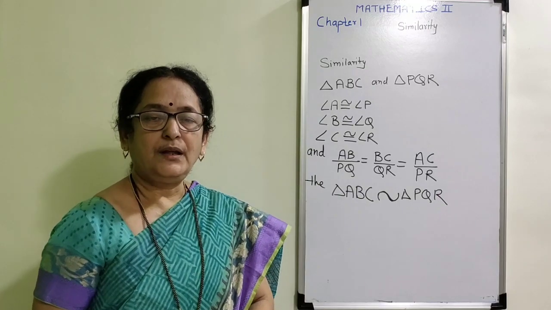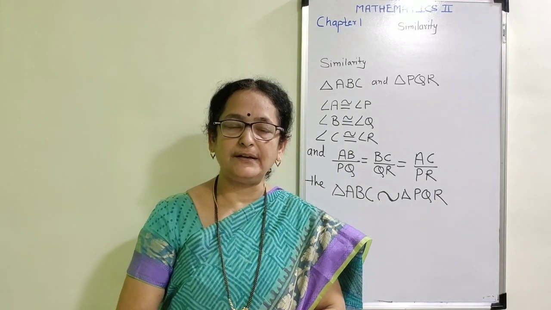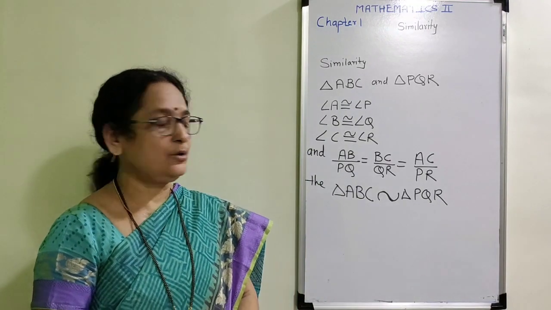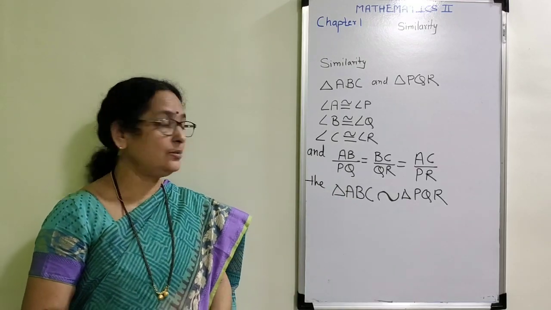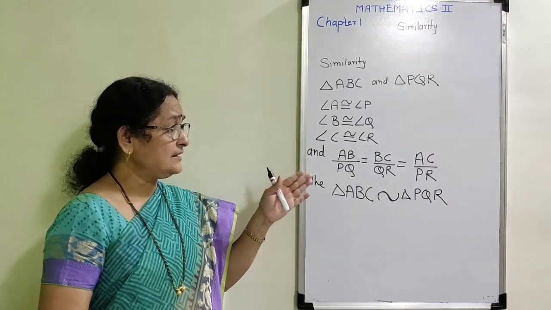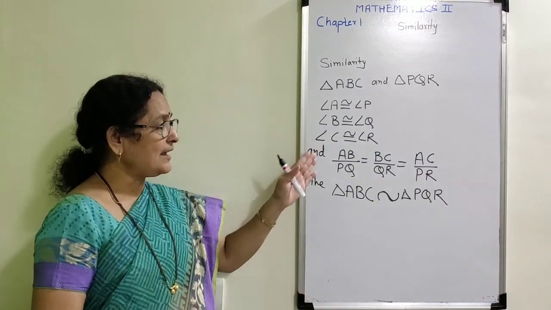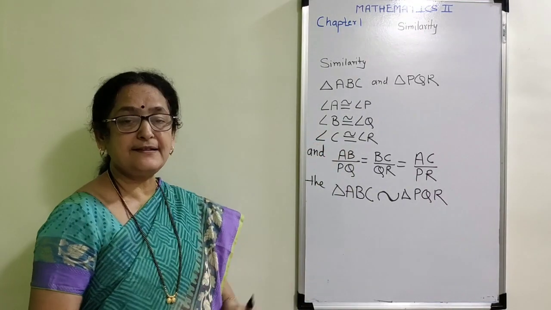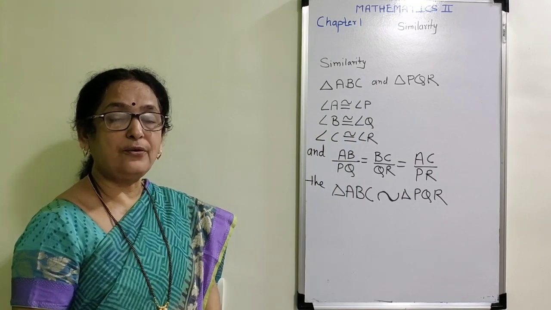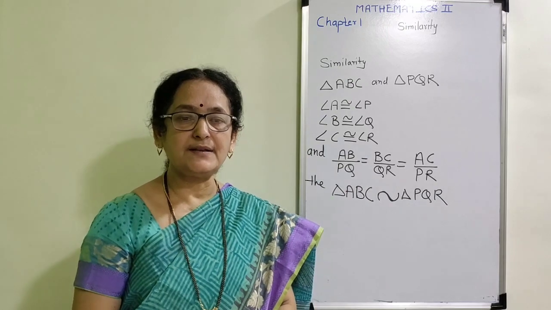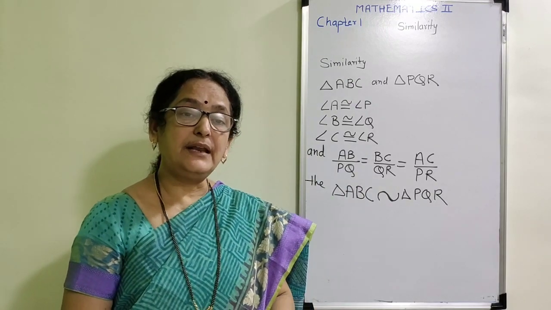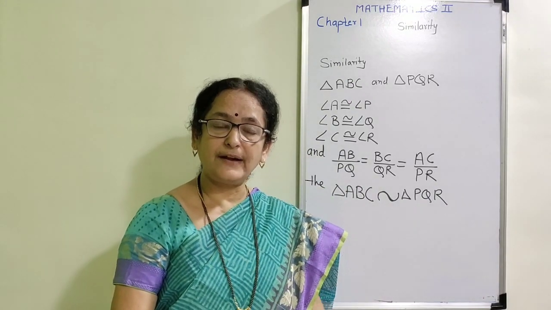Now mathematicians have proved that for each and every pair of triangles, to prove that the triangles are similar or not, there is no necessity to derive that all these six things are true. They have found some shortcuts. For those shortcuts in mathematics, we use the phrase test of similarity of triangles.